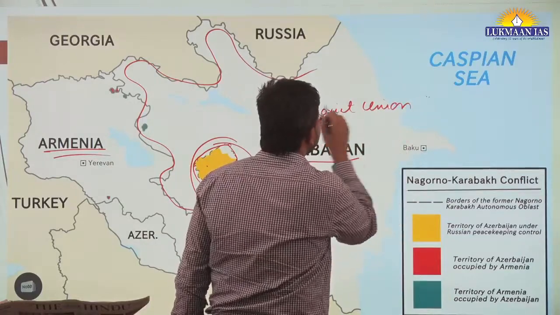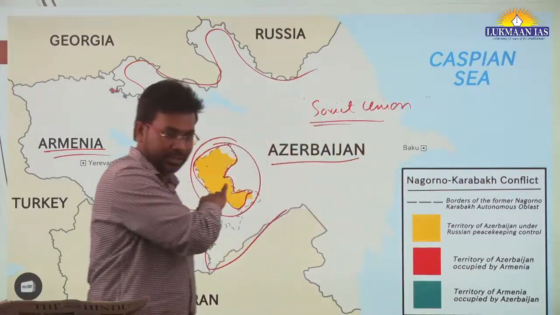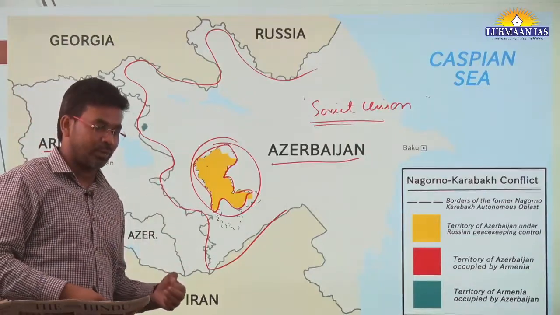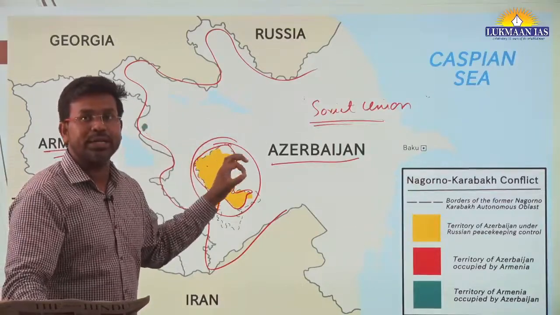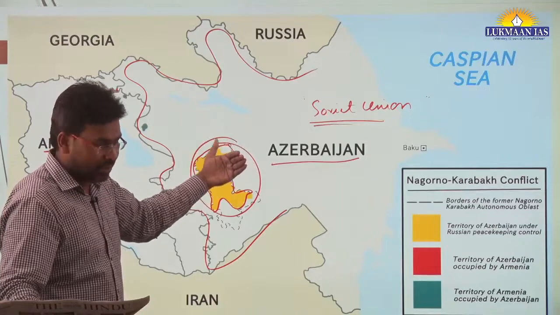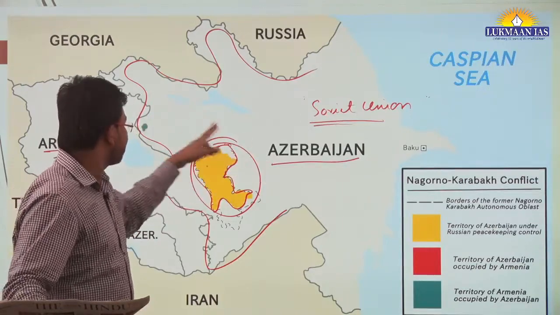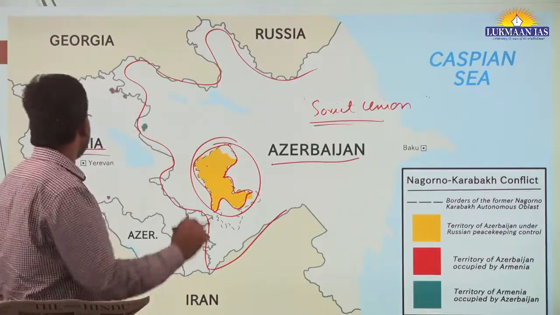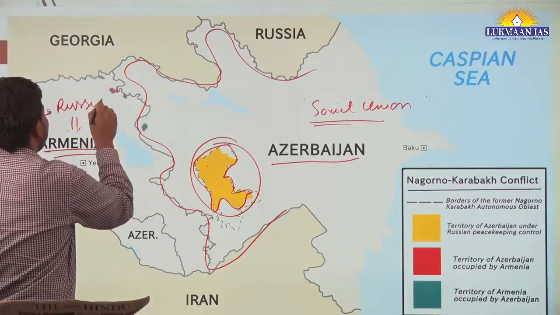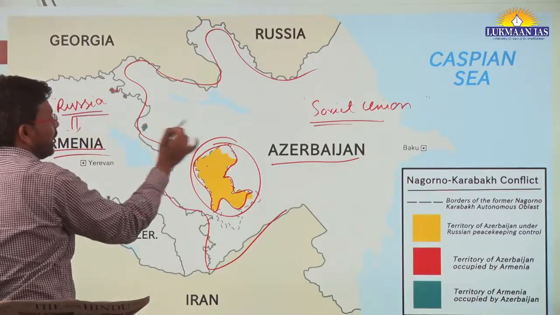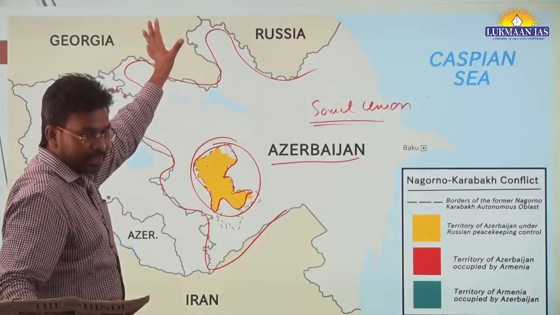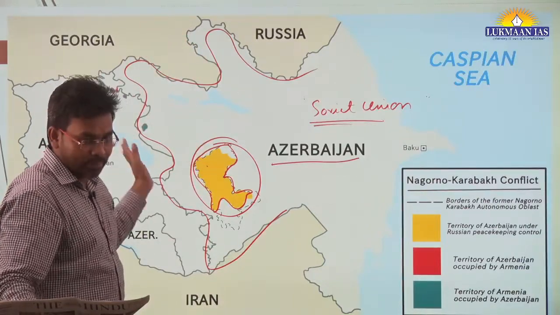Then the Soviet Union, let's say, mediated this particular thing. But the Soviet Union also disintegrated in 1991. After the Soviet Union disintegrated, the issue once again emerged, and there were issues related to Azerbaijan and Armenia. Earlier, Armenia was being supported by Russia, so Azerbaijan was not able to do much, because Russia is a very big country.